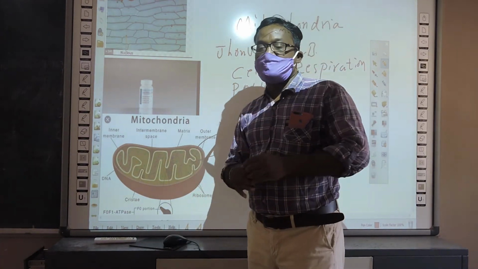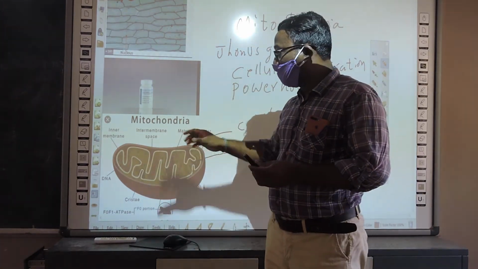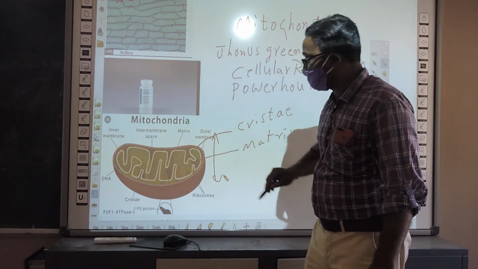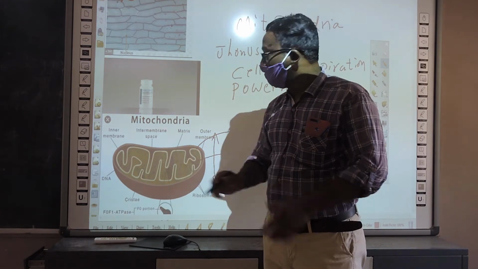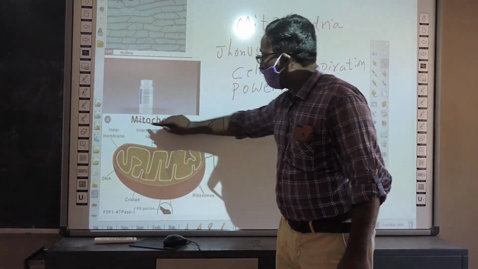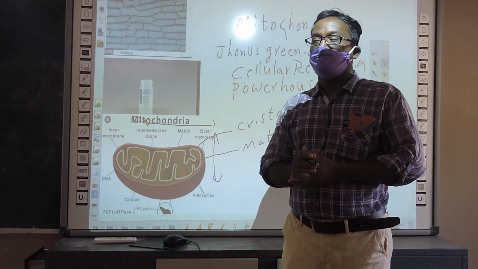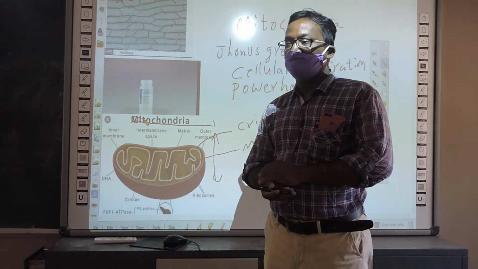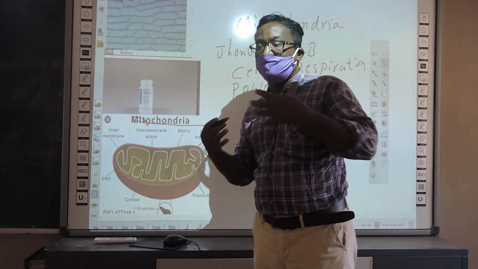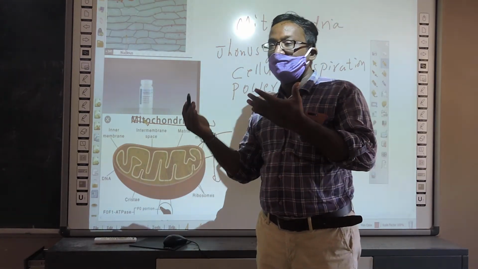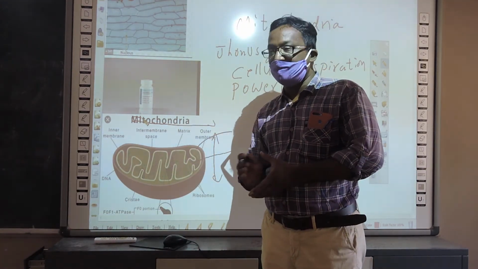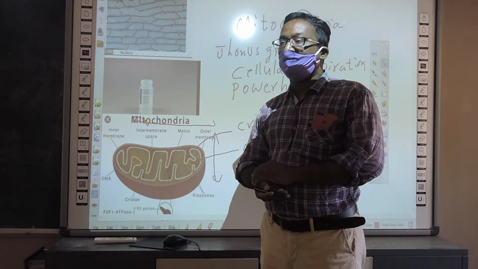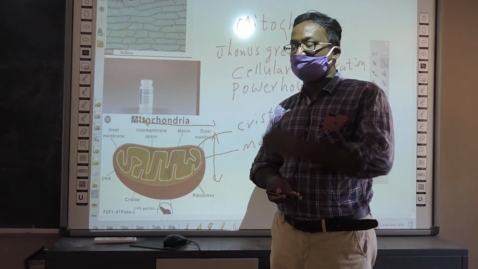When compared to the size of the nucleus, they are very small. The width is approximately 0.5 microns and the length is 2 to 5 microns. But in each cell, the number of mitochondria varies. Young cells need more energy, that's why they have more mitochondria. Normally, 150 to 200 mitochondria we can observe in the cells.